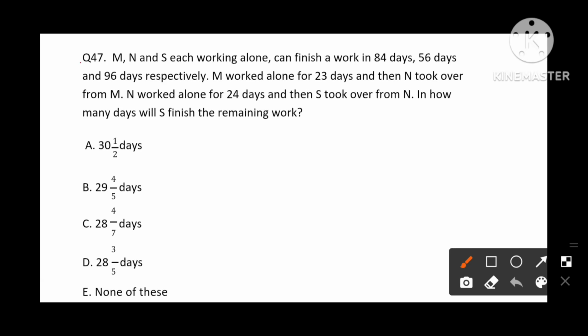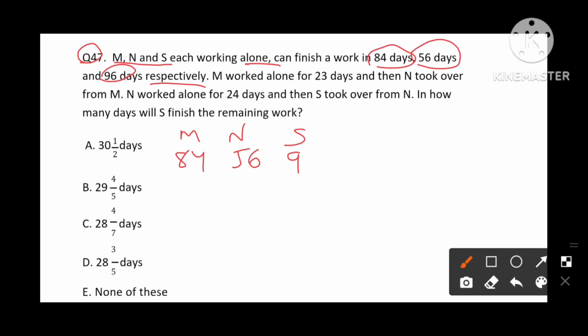Now we are going to deal with question number 47. M, N and S, each working alone, can finish the work in 84 days, 56 days, 96 days respectively. So let's note them: M, N, S, 84, 56 and 96 days. First we need to find the LCM of all these three: 84, 56, 96.